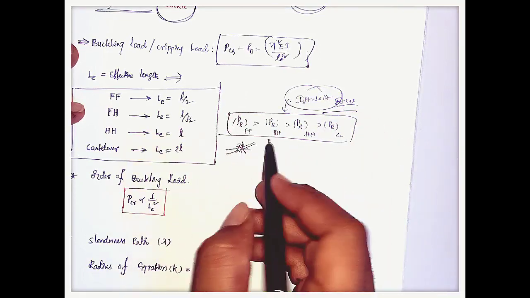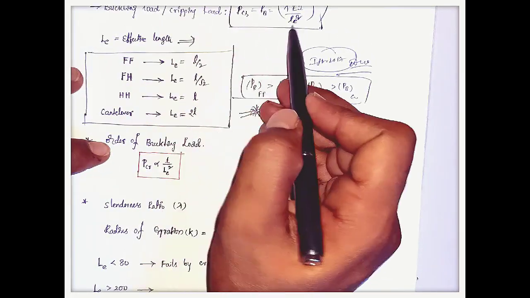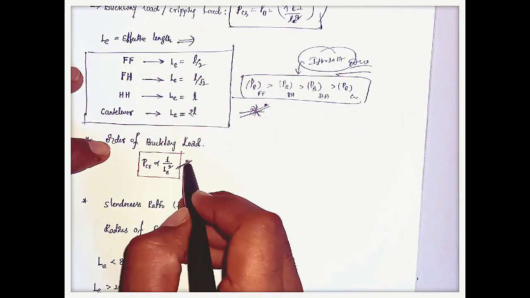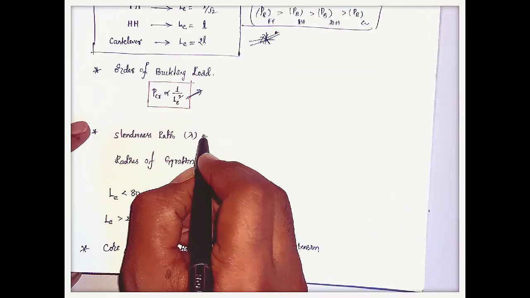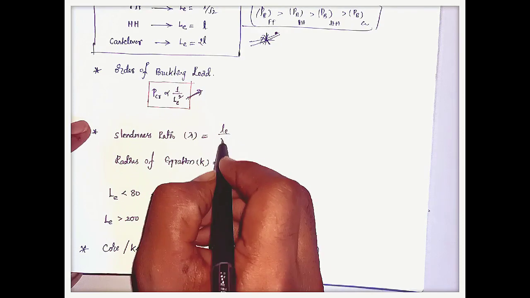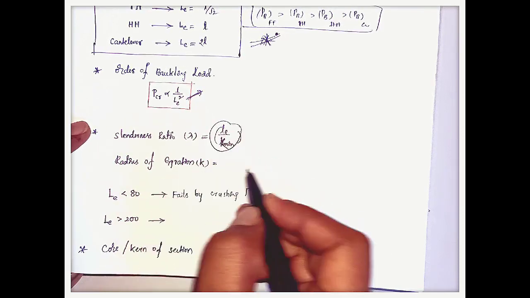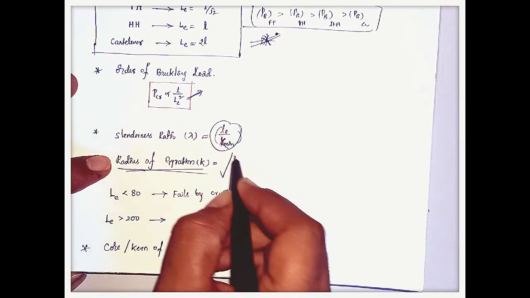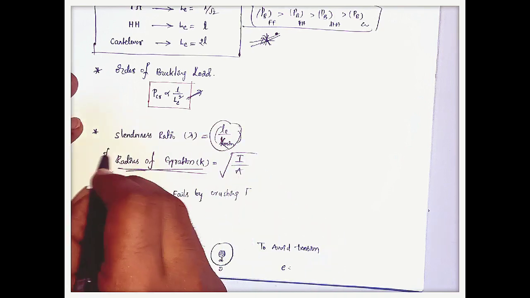In GATE also they may give it. And here the crippling load or buckling load is inversely proportional to the square of the effective length. Okay, and slenderness ratio is nothing but effective length by minimum radius of gyration. Here radius of gyration K is nothing but the square root of moment of inertia by area of the body. Okay, this is the radius of gyration.